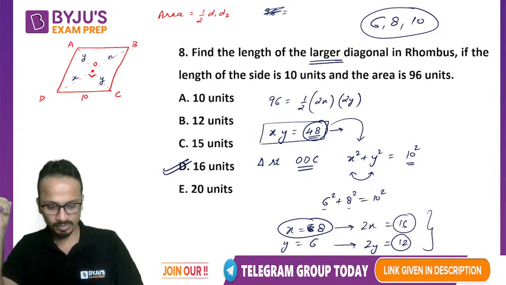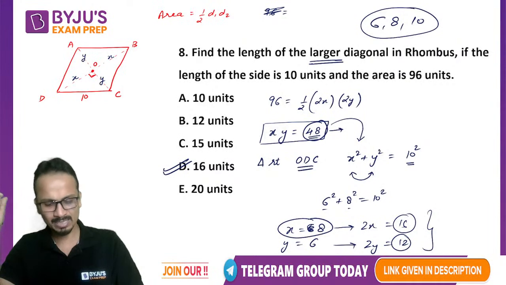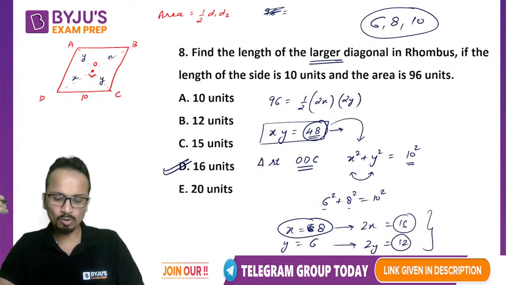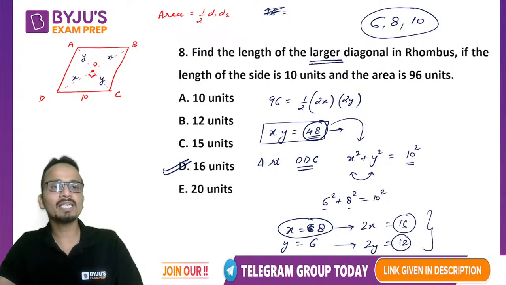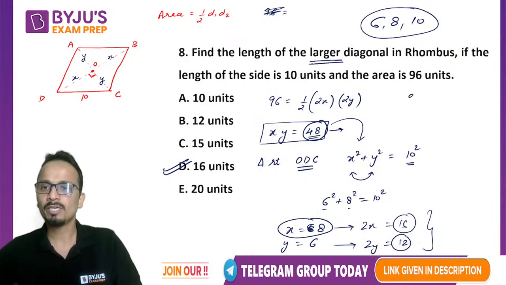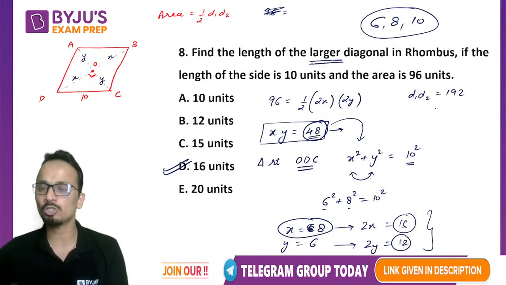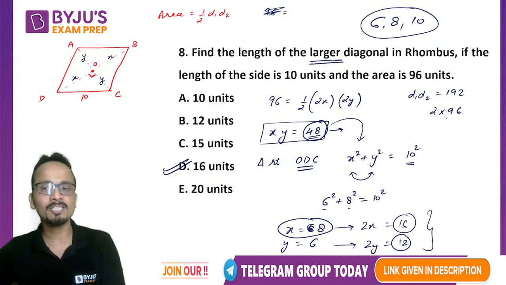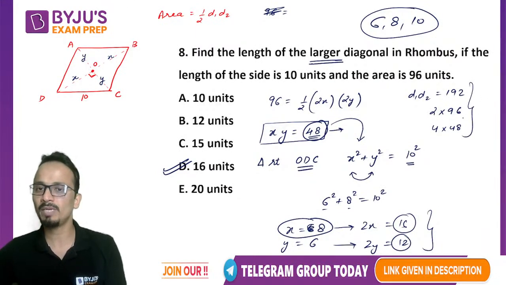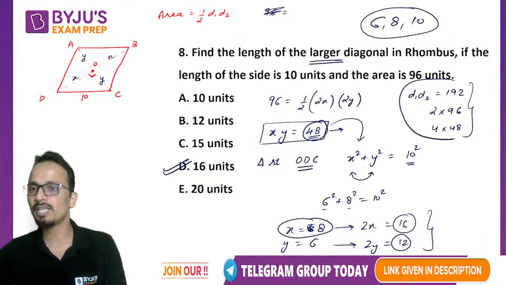You're asking, Gaurav, if we multiply, it is 192, and 12 into 96 is 192. Yes, बोल सकते हैं, but गौरव, 192 बहुत सारे तरीके से आ सकता है. Okay, so if d1 d2 is 192, I can say that d1 into d2 can also be 2 multiplied by 96. So larger diagonal 96 भी हो सकती है. It can also be 4 multiplied by 48, so larger diagonal can also be 48. So there are multiple possibilities for this. That is why I'll not use this.